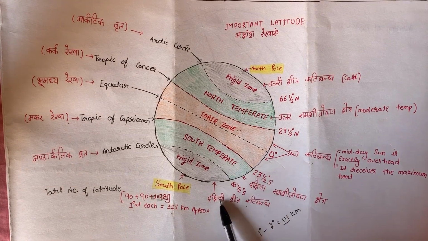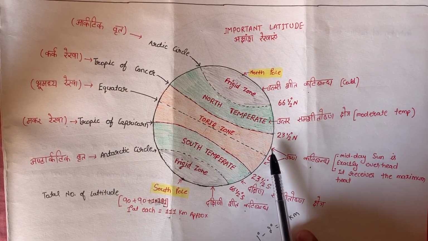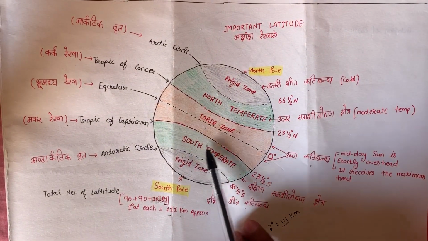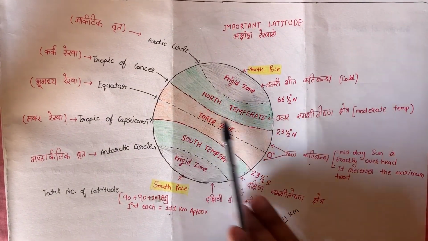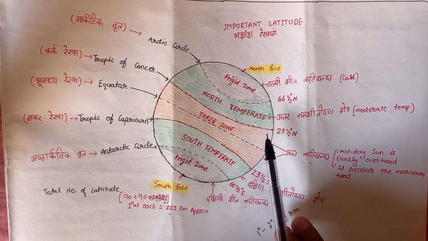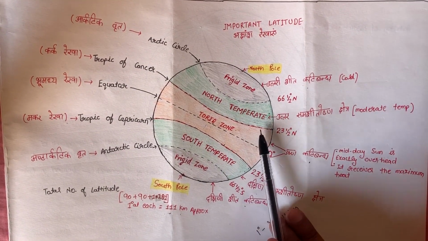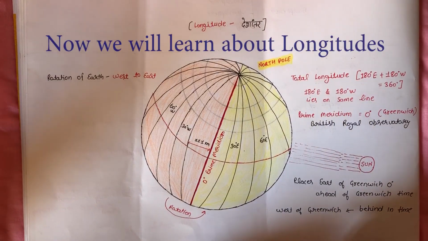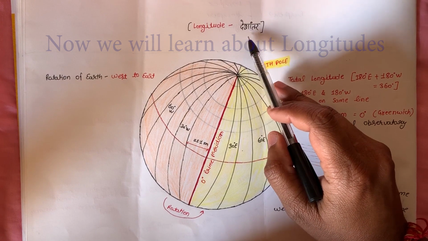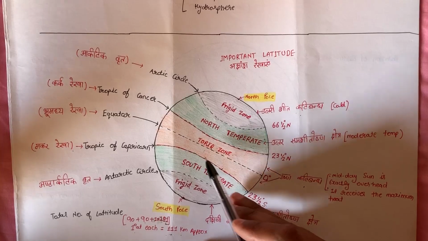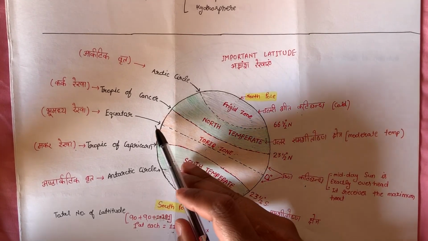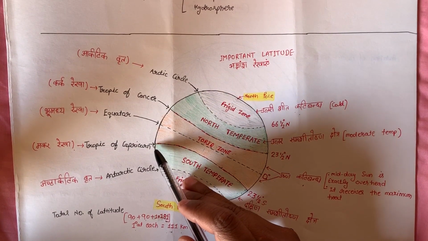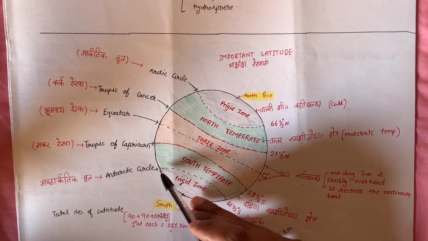So guys, now we will study about the longitudes. Unlike the latitudes, which are parallel lines, longitudes are not parallel to each other. Latitudes were parallel to each other, like the equator, Tropic of Cancer, Arctic Circle, and in the south, Tropic of Capricorn and Antarctic Circle.